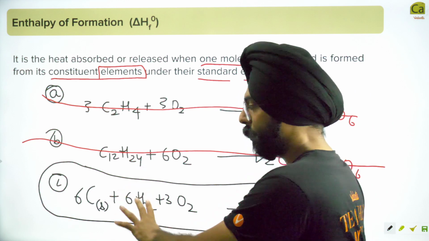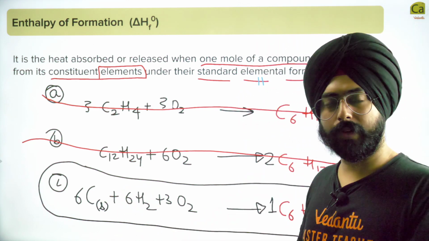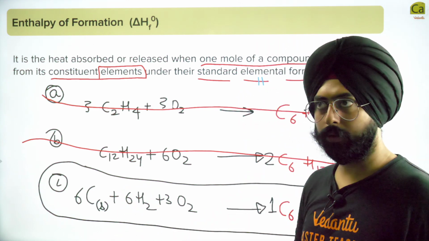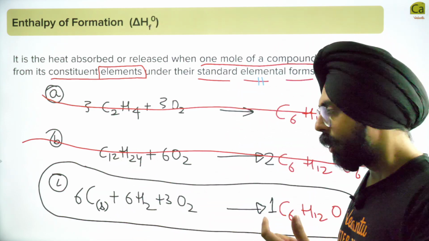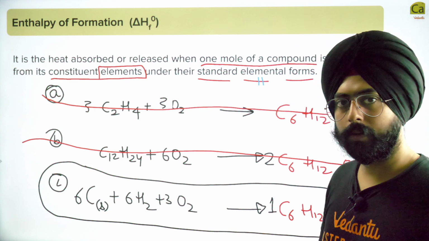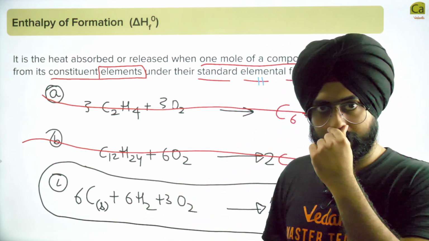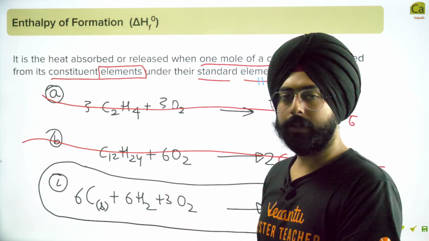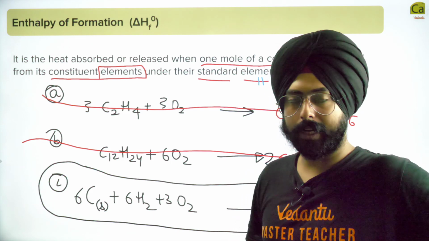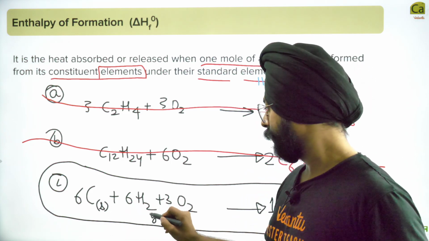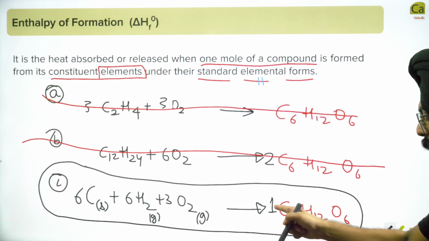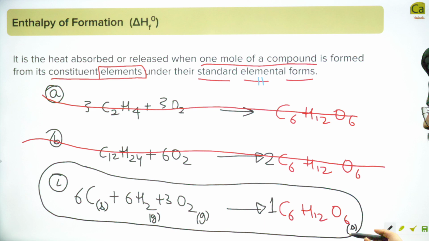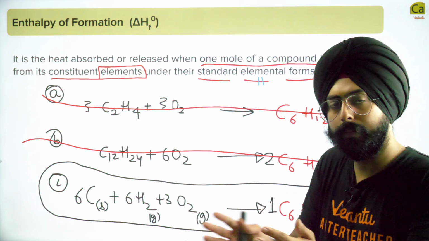6 times carbon solid. Carbon is found in nature as graphite. You might say, can we use diamond? I'll tell you why we can't use diamond. 6 times carbon graphite plus 6 times hydrogen gas, because hydrogen in nature is found as hydrogen gas, standard elemental form, plus 3 times O2 gas to create only 1 mole of sugar, which is going to be in its solid state, of course. Yeah, crystal banega sugar ka.